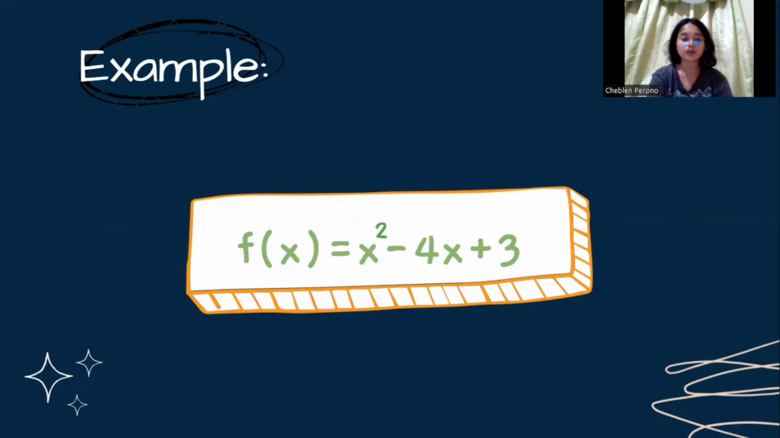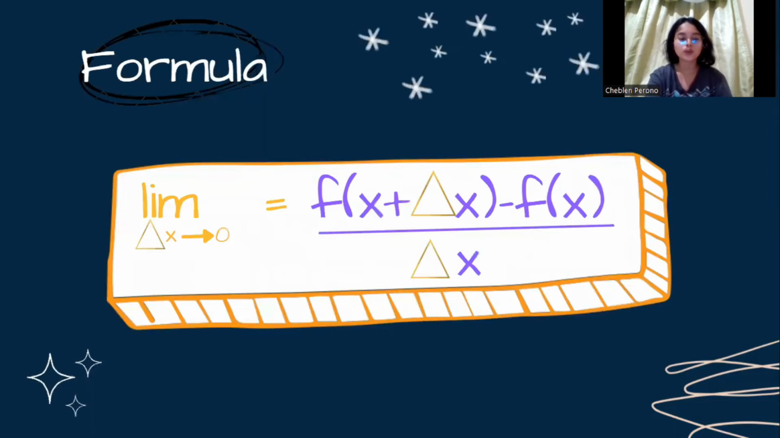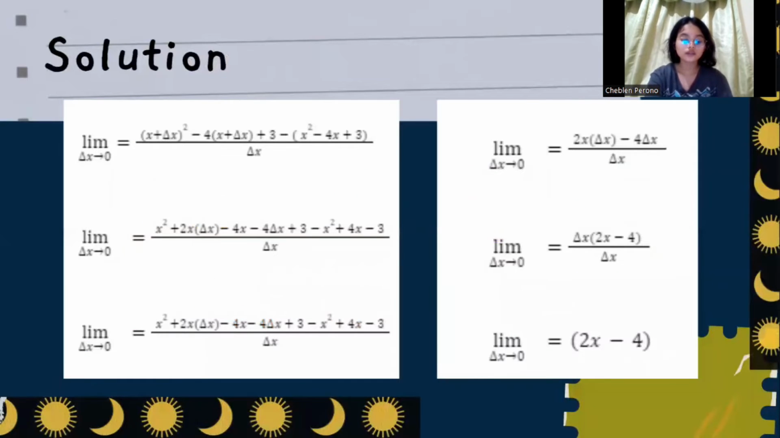For our example, we'll have f of x equals x squared minus 4x plus 3. For the formula, we'll be using the limit as delta x approaches 0 of f of x plus delta x minus f of x, over delta x. Solving this, just simply substitute the x in the given problem with x plus delta x, and then subtract the old formula from the new one.